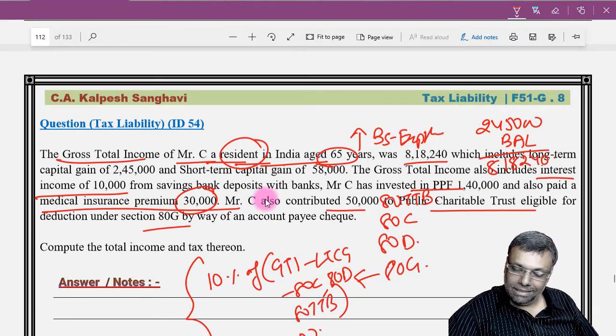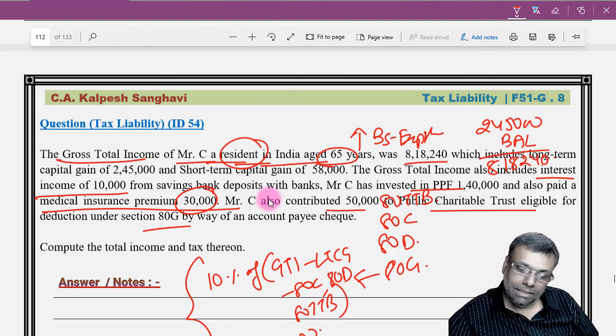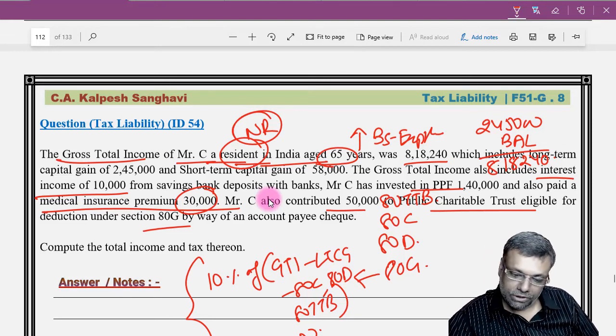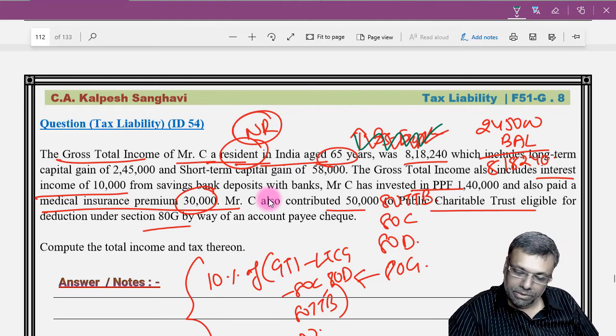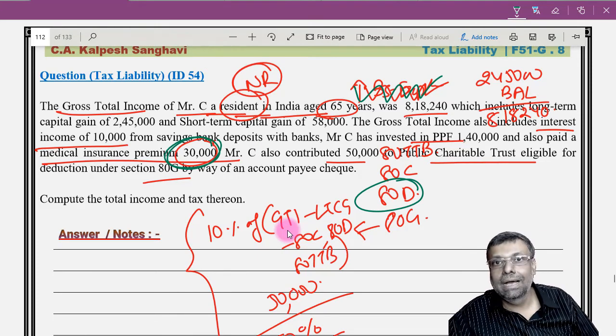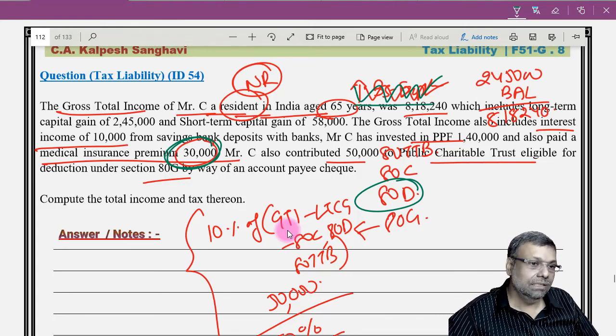So that's all. Now let us assume, actually the question is not asking you, but let us assume that if you were a non-resident, then what difference it would have made in this particular question? First of all, you will not get a higher basic exemption limit. That will be the first change in the tax liability calculation. Secondly, under section 80D, which we are giving a higher limit here, you will have a normal limit of section 80D, because if you are a non-resident senior citizen, you are not eligible for the higher limit of section 80D.